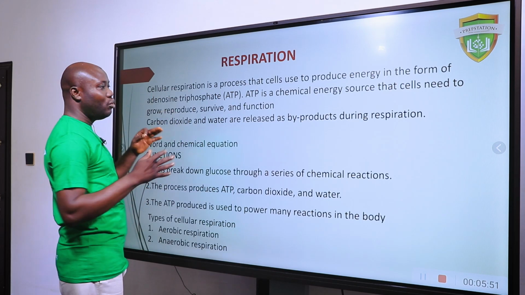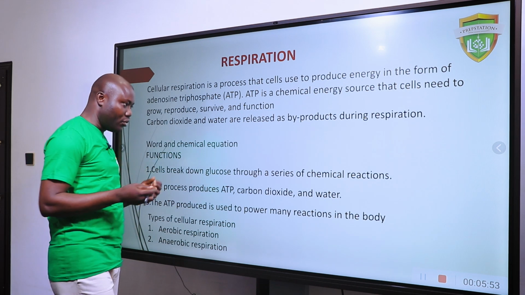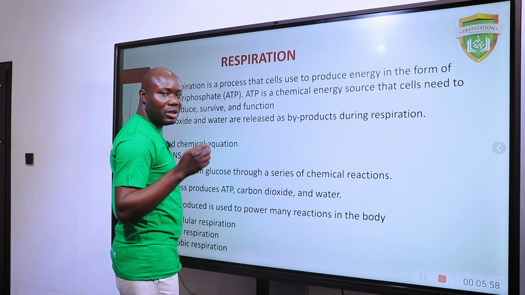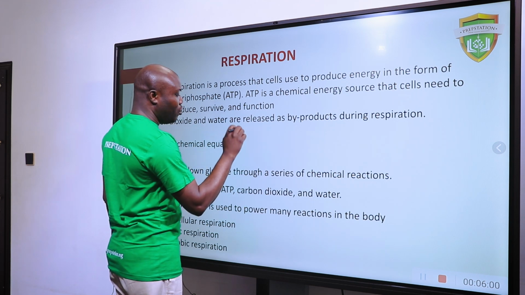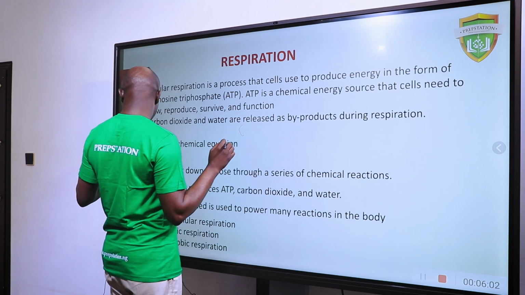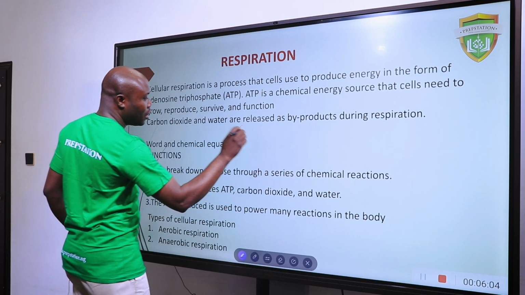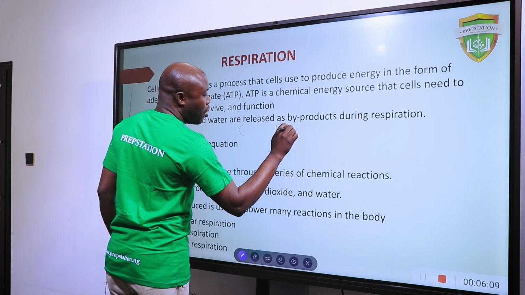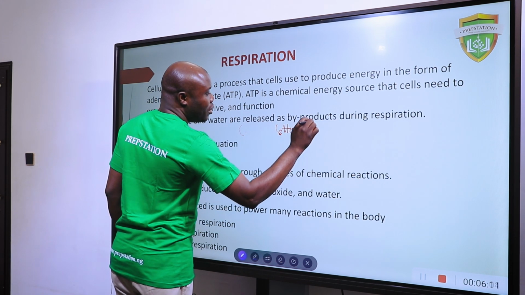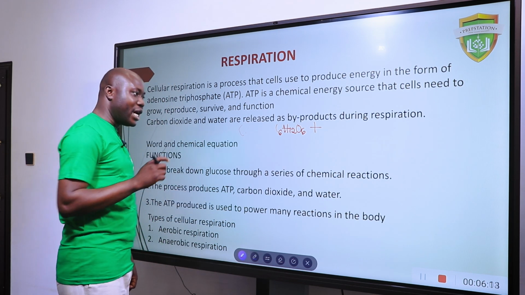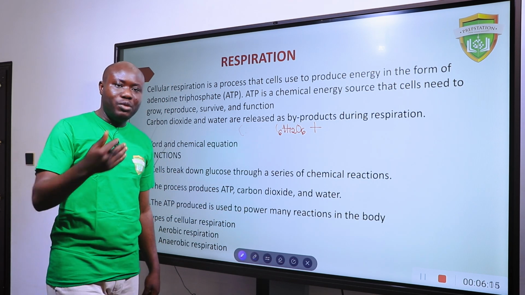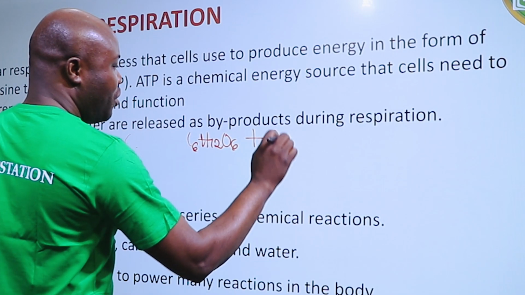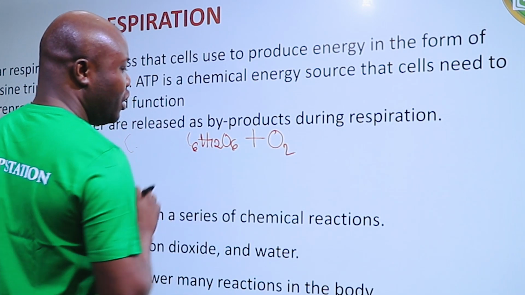Let's try to write the chemical equation of respiration. Remember, I told you that glucose is broken down. So what is the chemical formula for glucose? That is C6H12, right? Now, most times, if your glucose is going to be broken down, you need an activator. So in this case, let's take for instance, if the activator here is oxygen.